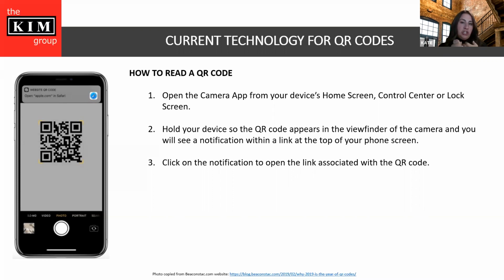That technology shift, by not having to download the app, has really accelerated the implementation of QR codes. So I always want to start with that, because a lot of the times the people who were initially introduced to QR codes have this, I don't want to touch this technology, I don't want to download another app. You don't have to. And that's, again, why you're seeing this, in essence, resurgence of the QR code technology and functionality.